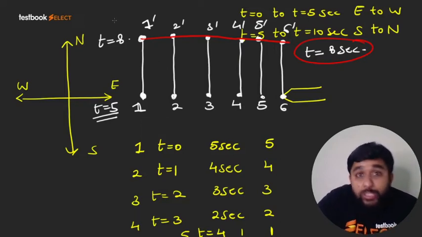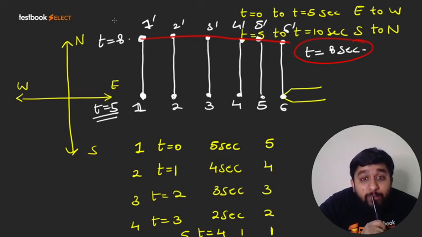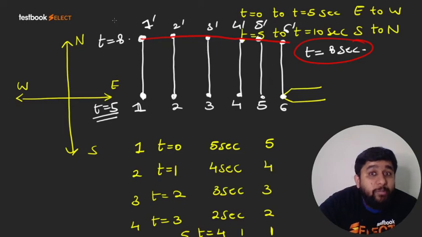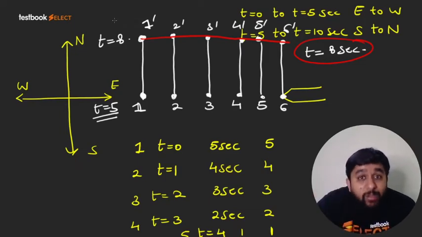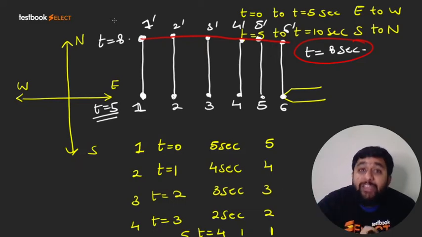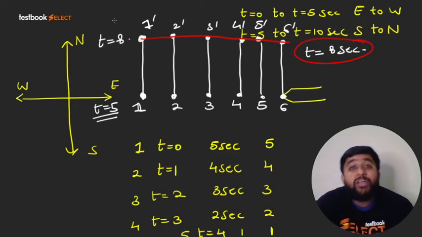Now I know in this particular question, a lot of things can be done. Say for example, you can draw the path lines of the particle. You can draw the streamlines of the particle. You can draw path lines of the particle from t equal to 0 to t equal to 8 seconds. You can draw streamlines at a time instant less than 5 seconds. You can draw streamlines at a time instant greater than 5 seconds.